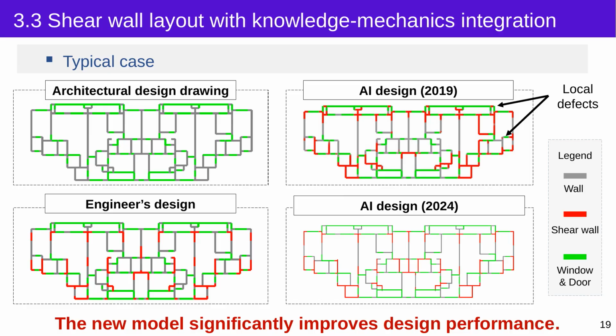Here is an example. The input is an architectural design drawing, the gray lines represent walls, and the green lines represent doors and windows. The engineer's design is shown as the reference, with the red lines indicating the shear wall layout. I can generate a shear wall layout that is very similar to the engineer's design. In earlier stages of this research, we can see some local defects in the generated result. But by using the latest model, the design is not only similar to the human design overall, but also more reasonable in its local details.